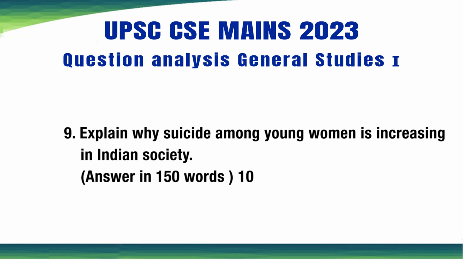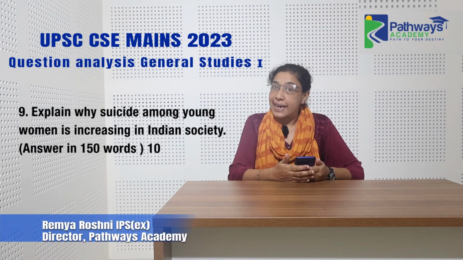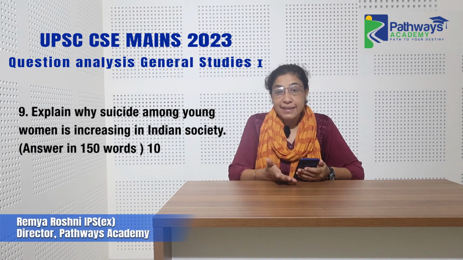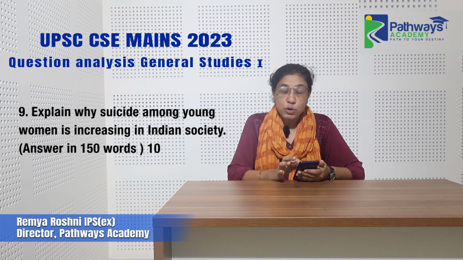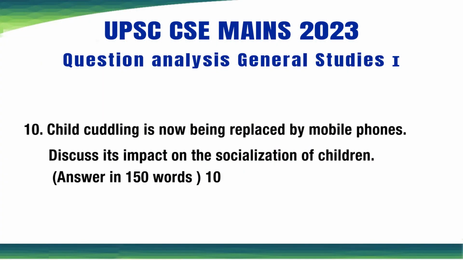The next question again was a bit of a surprise. This was: explain why suicide among young women is increasing in Indian society. Again, suicide, we don't study this in depth for the general studies paper, but this comes in the sociology optional paper.